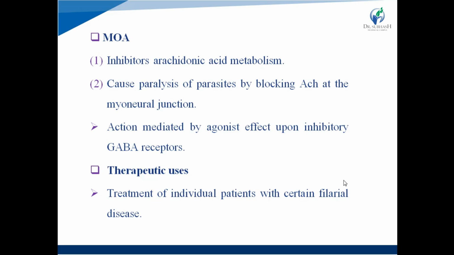Centrally, the GABA receptor causes blocking of the release of acetylcholine, and that's why at the myoneural junction the action of acetylcholine is blocked and it leads to paralysis of parasites.